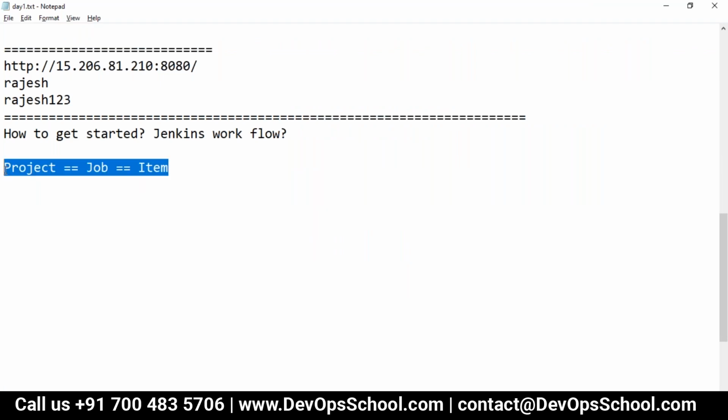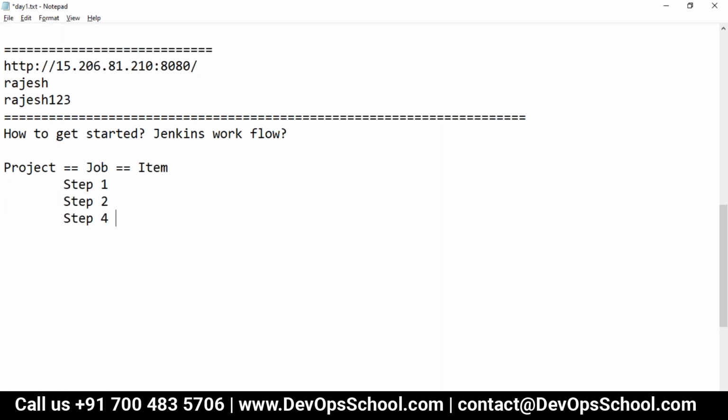So this job or item will have step 1, step 2, step 3, like that. This can be like checking out the code, setting the environment, building the code, and something like that. These are the steps, n number of steps will be there. So how can we get started?